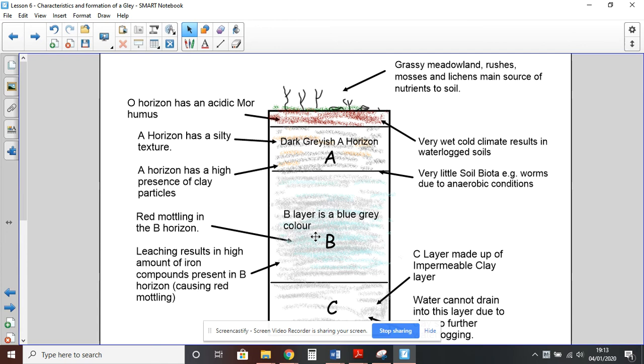Okay, so we've covered a whole series of explanations, and if you rewind this, or if you've been pausing this, hopefully you've been able to separate each one into both a description of a point, like it's red and mottled because there's a silty texture. I haven't actually mentioned that. It's a silty texture because there's a high amount of clay in the soil. There's very little soil biota because there's anaerobic conditions created by waterlogging. That's the approach you want to take, always identifying a part of it and then explaining.